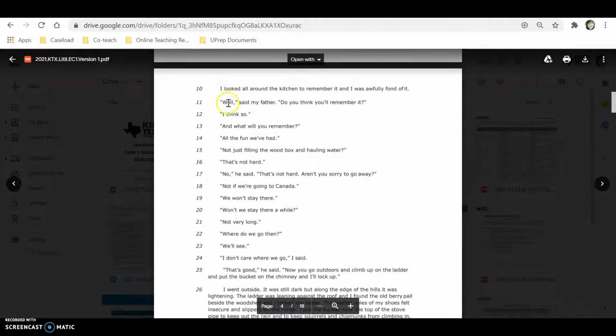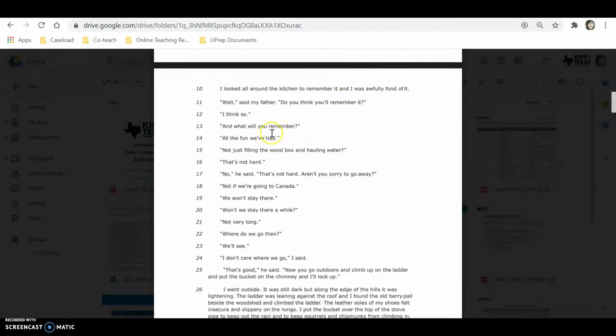All right. Well, said my father, do you think you'll remember it? I think so. And what will you remember? All the fun we'd had. Not just filling the wood box and hauling water? That's not hard. No, he said, that's not hard. Aren't you sorry to go away? Not if we're going to Canada. We won't stay there. Won't we stay there a while? Not very long. Where do we go then? We'll see. I don't care where we go, I said.